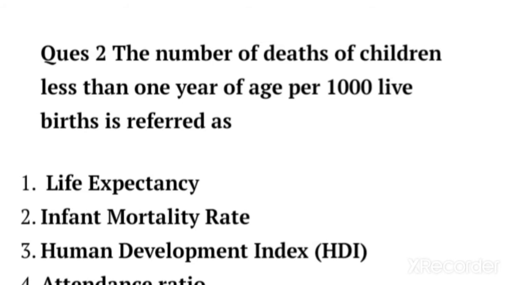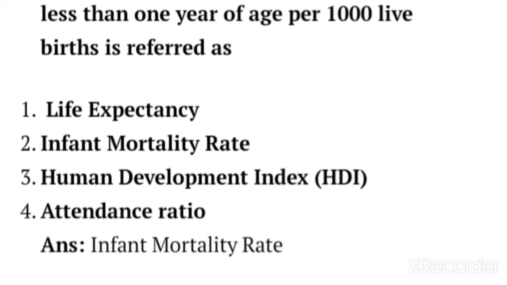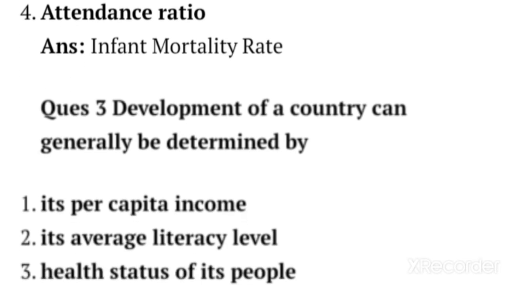The correct option is option second, infant mortality rate. Infant mortality rate, IMR, is the number of deaths per thousand live births of children under 1 year of age. It means the number of children not completing 1 year of age and dying in a specific period per 1000 children is called IMR. In 2018 India's IMR was about 30 deaths per 1000 live births. Next is question number third.